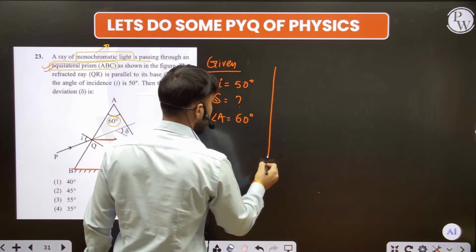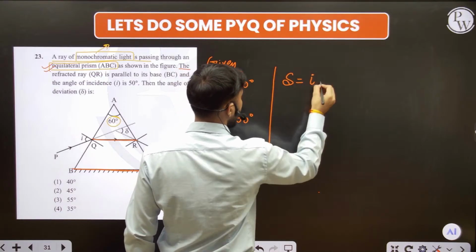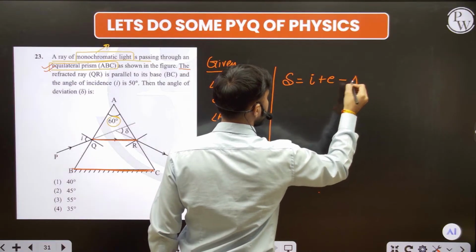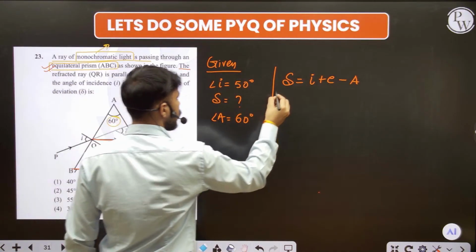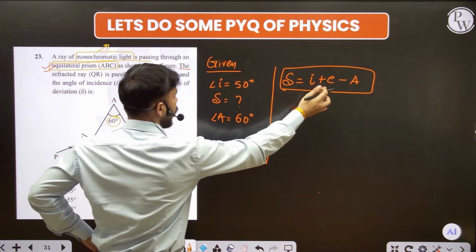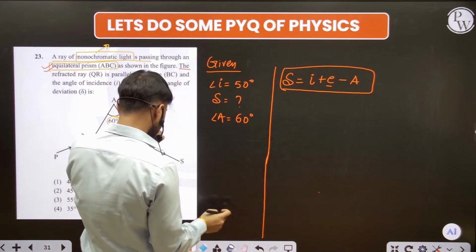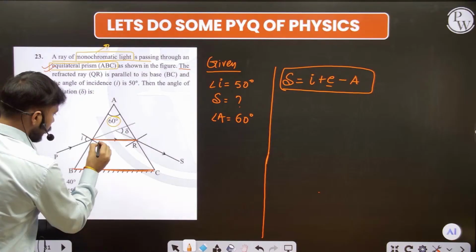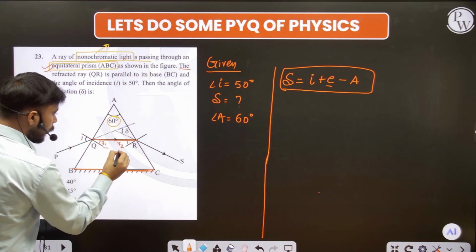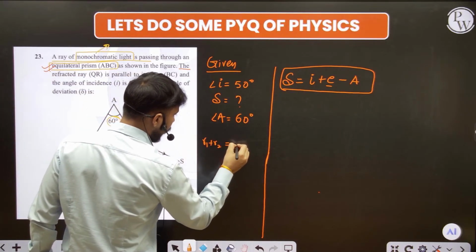Guys, see here. Here we have the formula, that is angle of deviation is equal to the angle of incidence plus angle of emergence minus angle of prism, that is A. Fine. So this is the formula. And for this, we need to find here what is E. And for this, I have to write here that this is our R1, this is our R2. Fine. And the R1 and R2 both add up to the angle of prism.